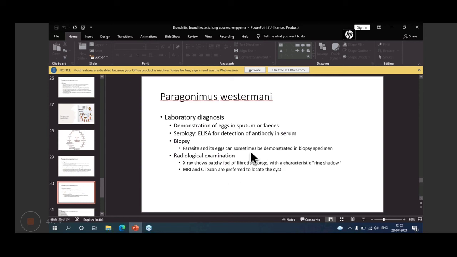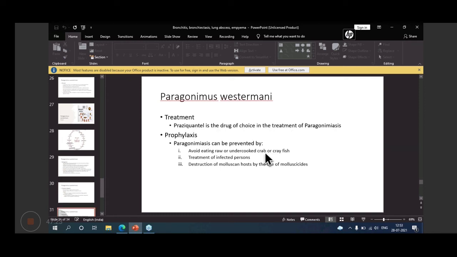And the clinical features will vary with the site involved, because if brain is involved, then convulsions may be there. And then if heart is involved, some symptoms related to heart; subcutaneous may or may not be there. So it depends on where it has lost its way.